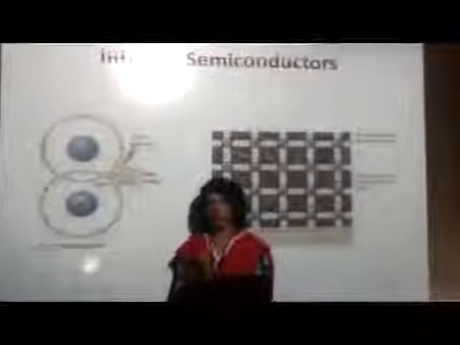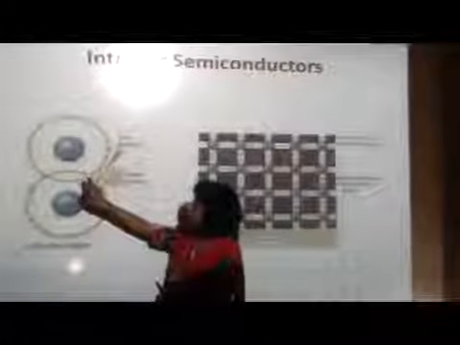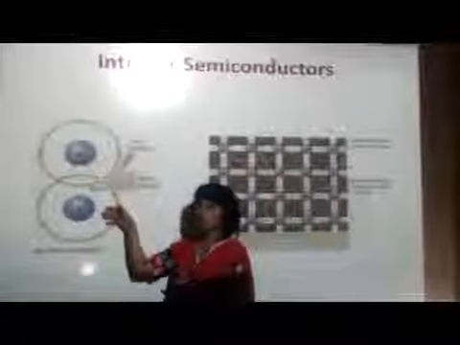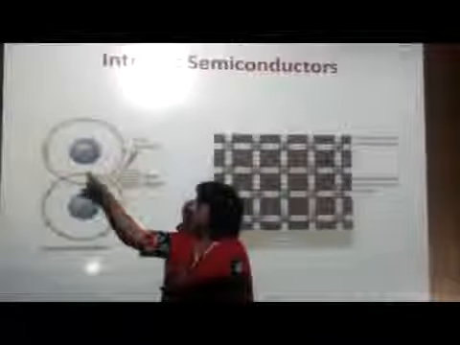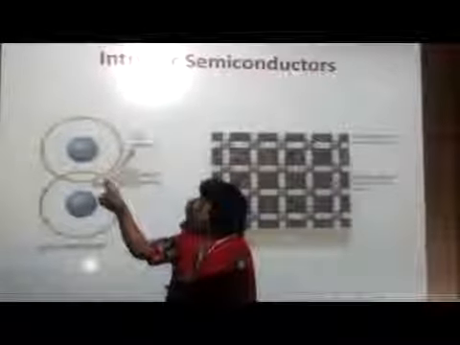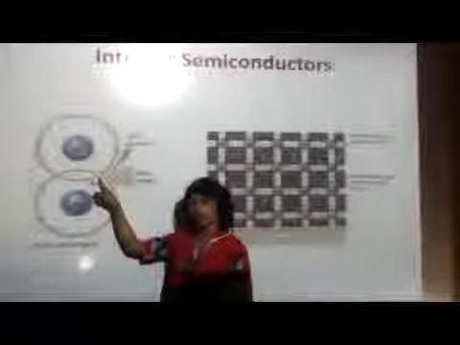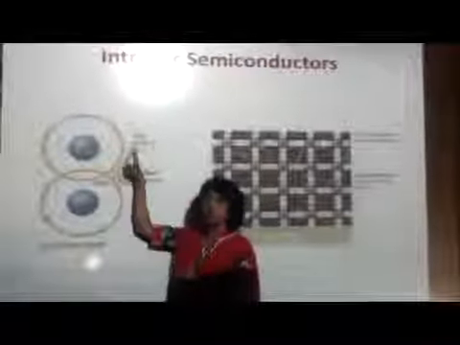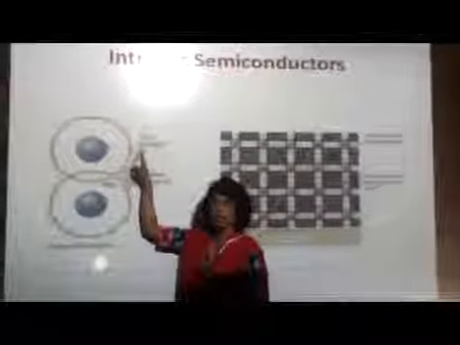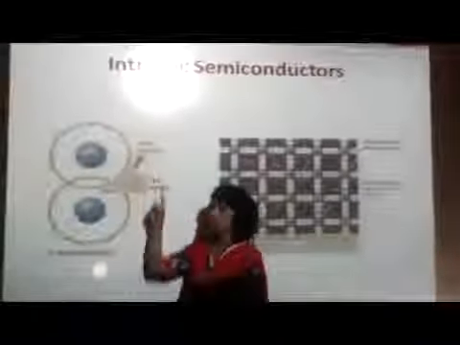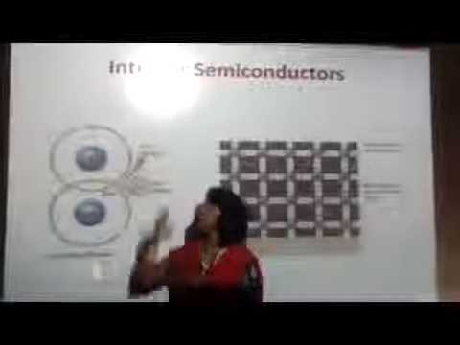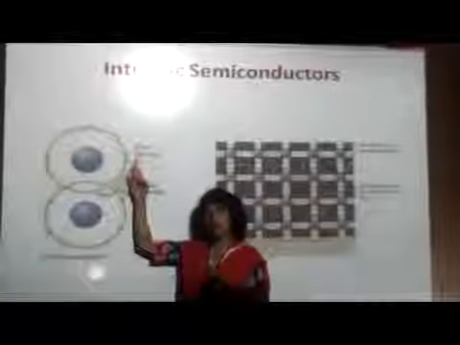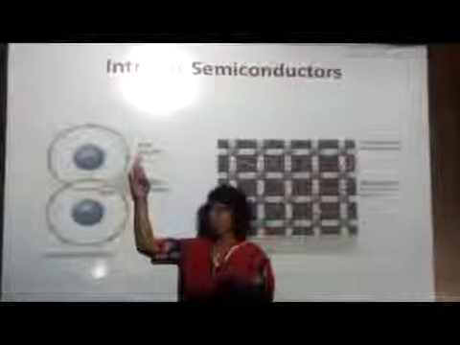When we bring it to room temperature, then, this is the diagram of the crystalline structure of silicon, and two silicon atoms are sharing the covalent bond. This electron is excited due to the heat energy and comes out of the outermost orbit and becomes the conduction or free electron. You can see hole and electrons are formed in pair, and this excitation occurs due to heat, that is due to room temperature.